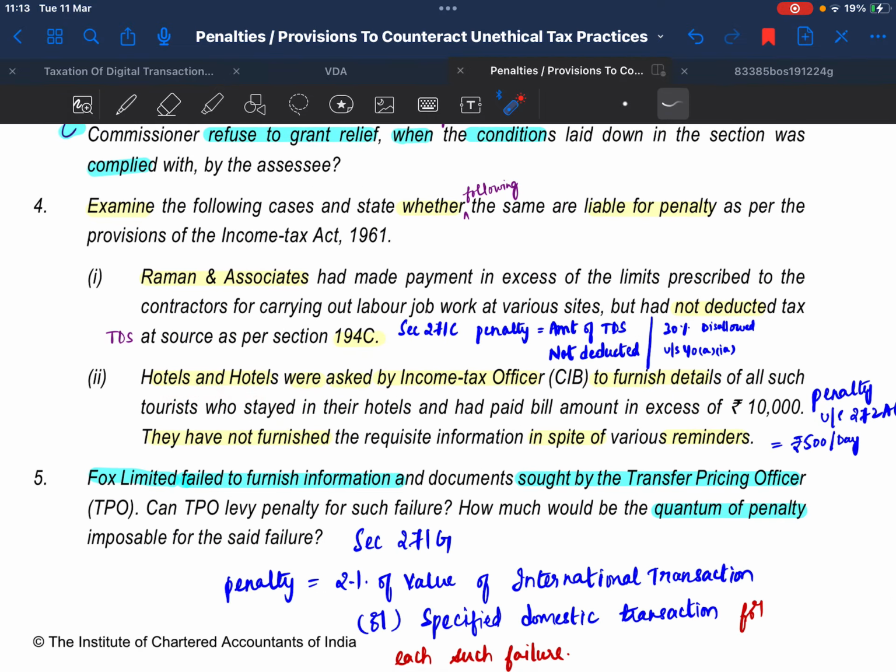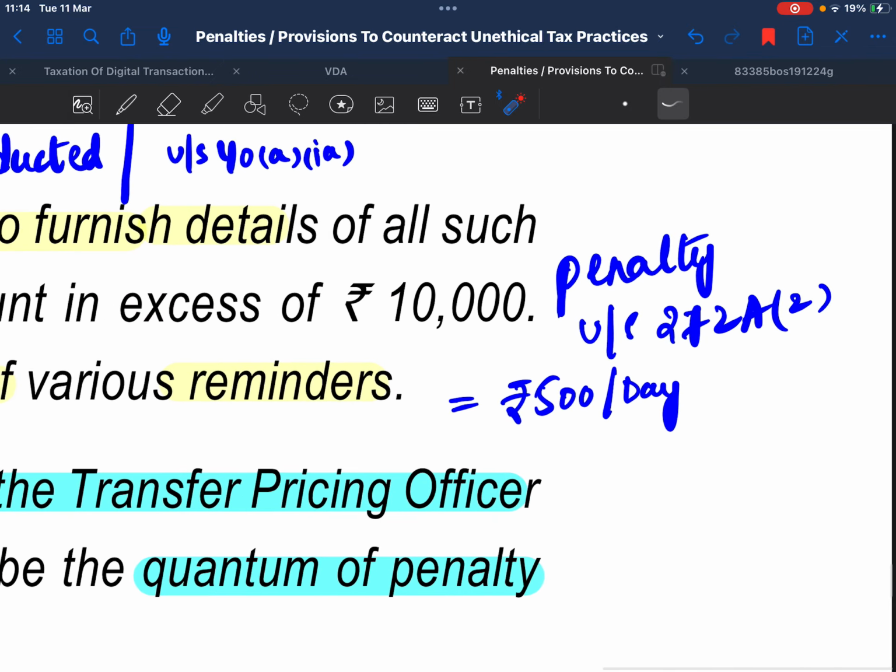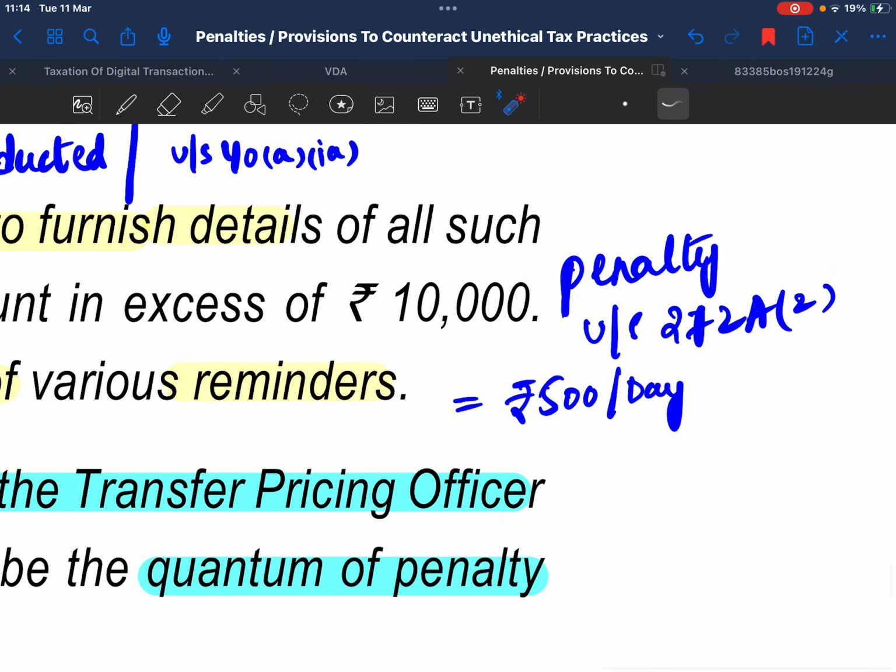Hotels were asked by the income tax officer to furnish details. They have not furnished them in spite of various reminders. Solution. Penalty under section 272A(2) is rupees 500 per day.